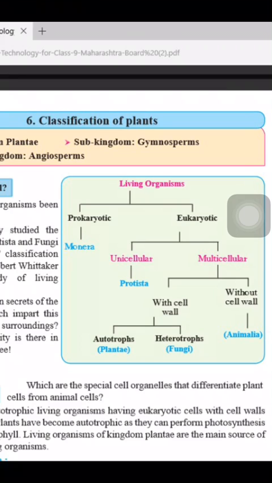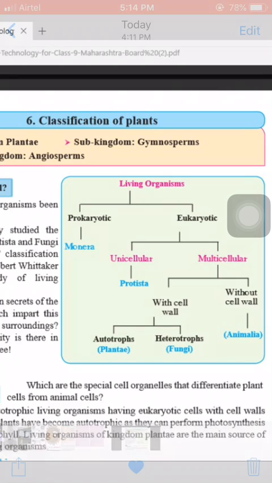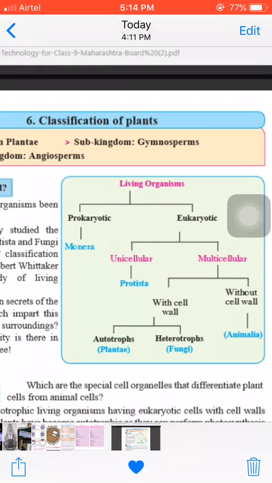You have already studied the kingdoms Monera, Protista, and Fungi of the 5 kingdom classification system proposed by Robert Whittaker in 1959 for the study of living organisms. What are the hidden secrets of the kingdom Plantae which impart this green freshness to our surroundings? Just how much diversity is there in this kingdom? Let's see.